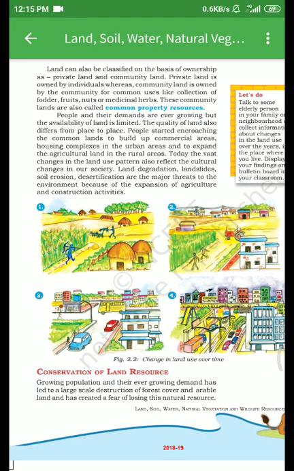In the next video we will understand the conservation of land resources. I hope you understand.